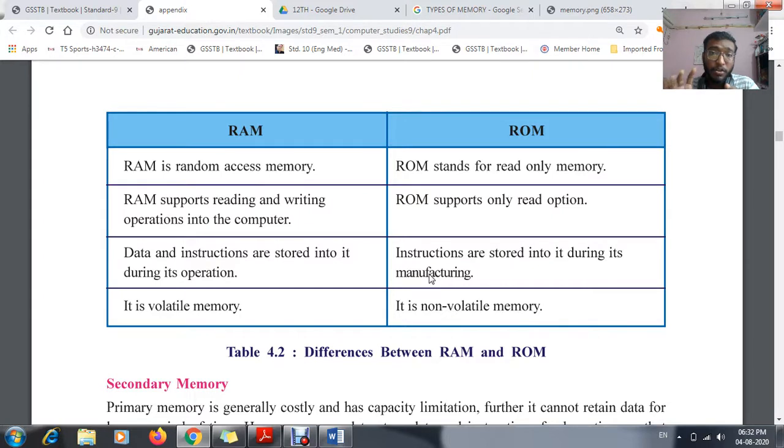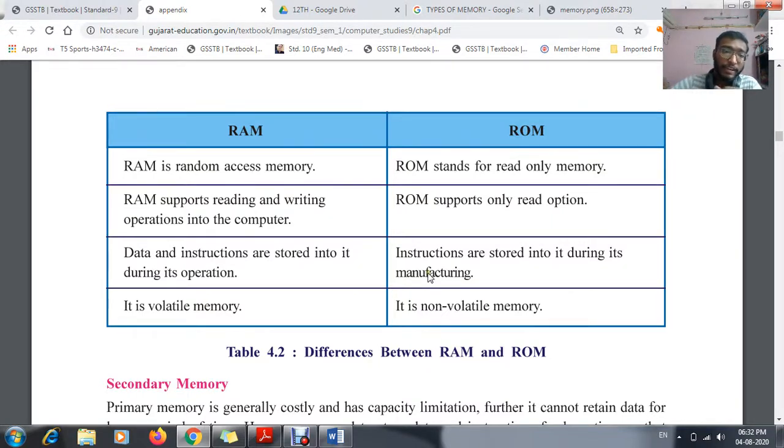I'm talking about the software which is installed by default. That is the best example of your ROM. That means instructions are already stored during manufacturing, and we are not supposed to change them. Whereas in your RAM, the data and instructions can be stored according to our purpose.